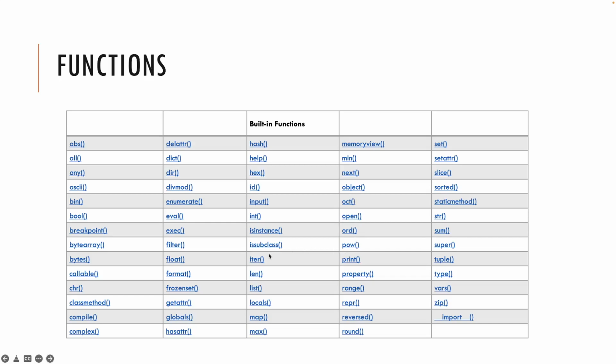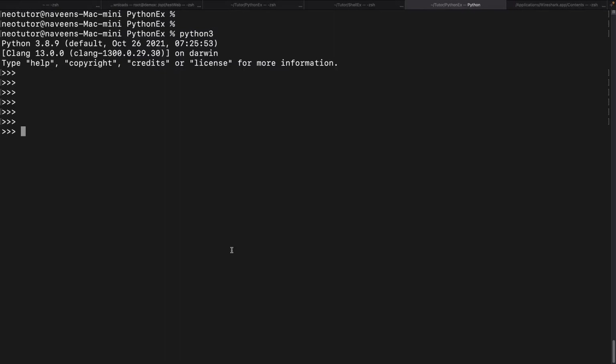Some of the functions here are also data types. Because they act as both a data type, which is a class, as well as a function, because they can be used as a function to convert some type, to typecast. Now that we have learned this, let's put it into action.